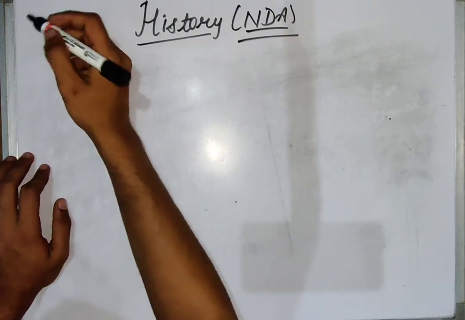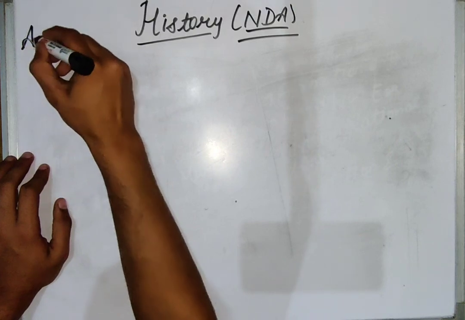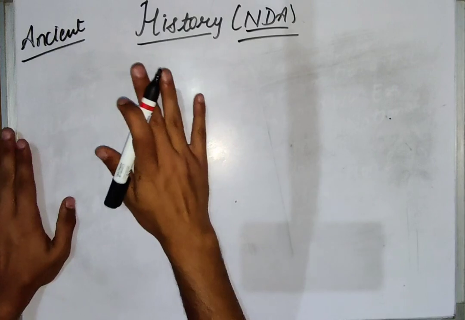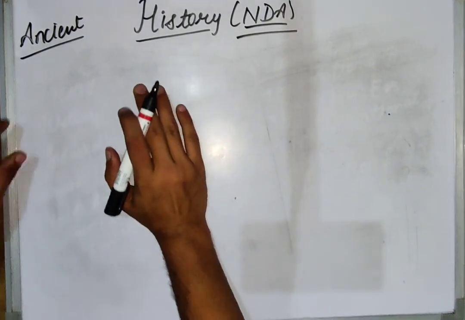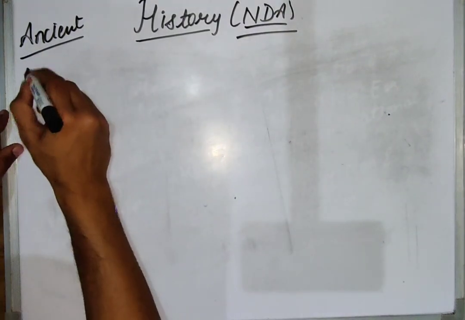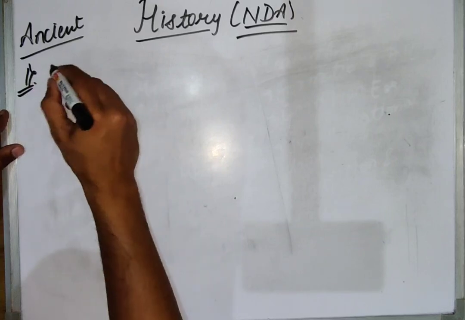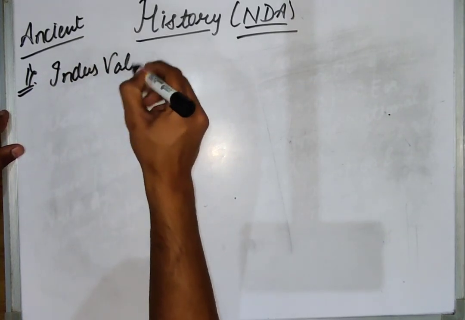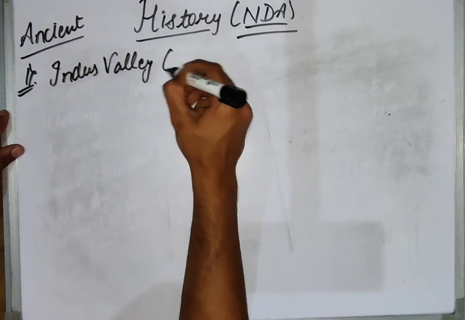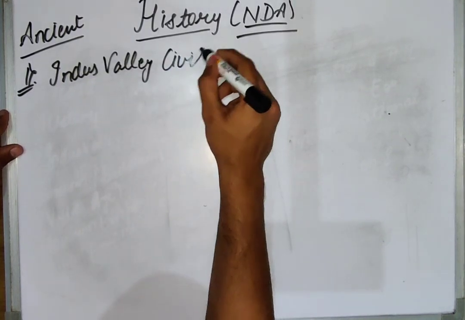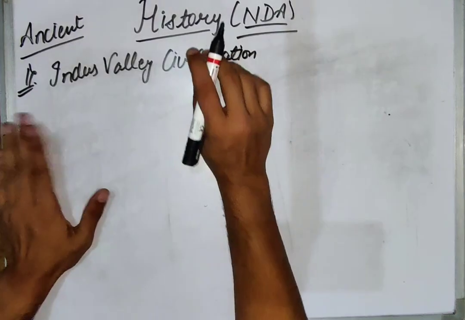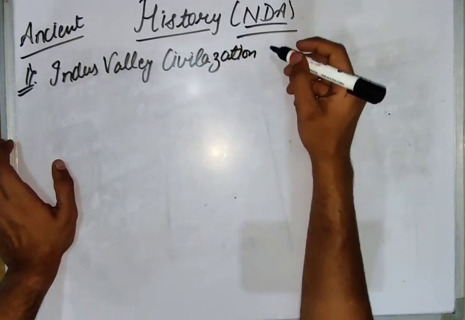Let's start with the ancient Indian history. I'm writing here ancient. Okay, so first of all we will read about the Indus Valley civilization. Our today's topic is the Indus Valley civilization. What were the main events which occurred in the Indus Valley civilization?